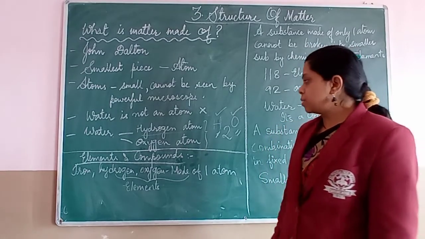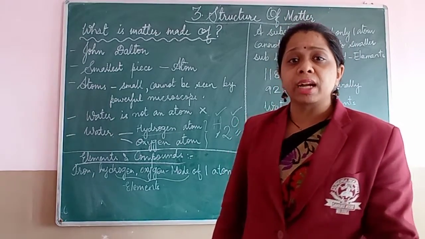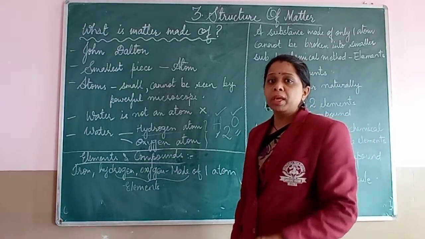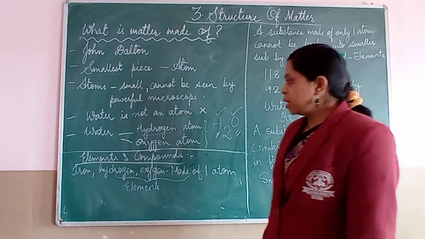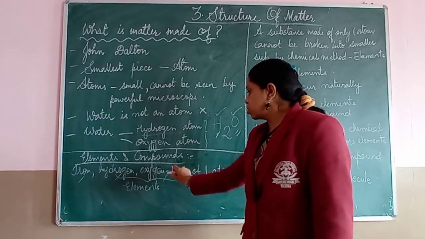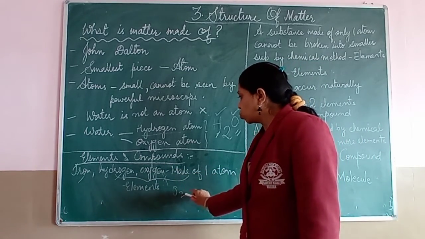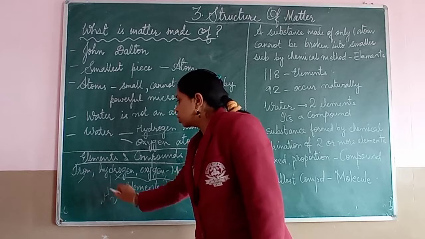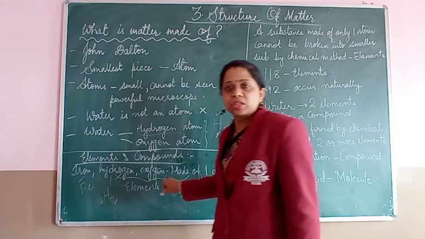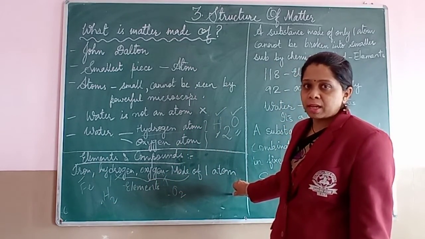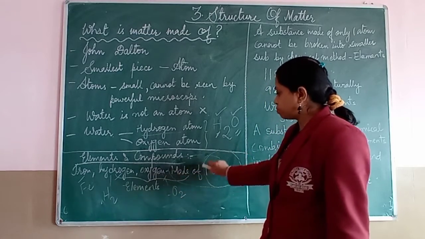Okay children, now let's see what are elements and compounds. It's very easy. Understand it properly today, and then you will know the further lessons, but this concept needs to be clear here. See, iron, hydrogen, oxygen: what is the formula for oxygen? We write it as O2. Hydrogen, we write it as H2. Iron, we write it as Fe. So we can see there is only one constituent chemical present inside, so we can say they are made up of only one atom.